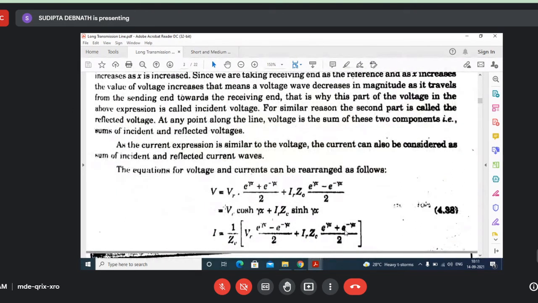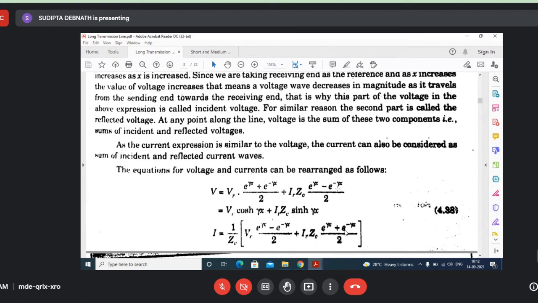Okay. Now see, what is this IR ZC into this one? Now this one and this one can also be written in hyperbolic terms. E to the power gamma x plus e to the power minus gamma x by 2 is written as cos h gamma x, and e to the power gamma x minus e to the power minus gamma x by 2 can be written as sin h gamma x. So sin hyperbolic and cos hyperbolic. You have to remember these things, okay? And if you have forgotten how the hyperbolic terms are written, go through your maths book, you will find that the cos hyperbolic expression is this one, the sin hyperbolic expression is this one.